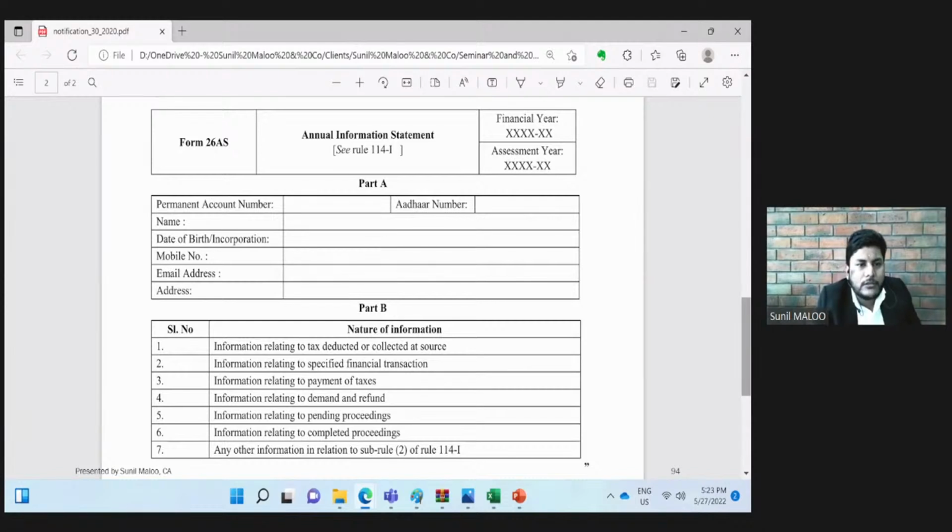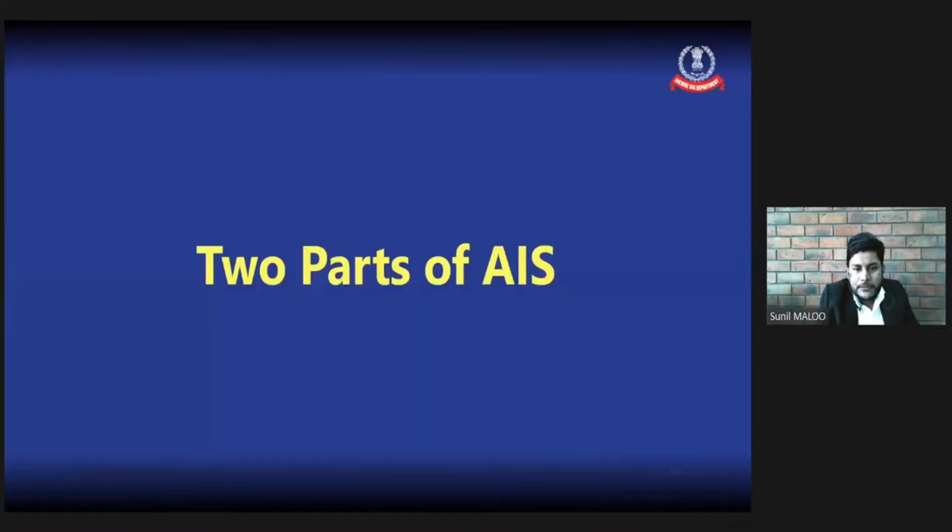And on the top left corner, you can see that the name of this statement is given. Two names of this statement are given. The first one is Form 26AS and another one is the Annual Information Statement. So we can call it New 26AS as well as the AIS. So what all details this AIS will contain, we will discuss.